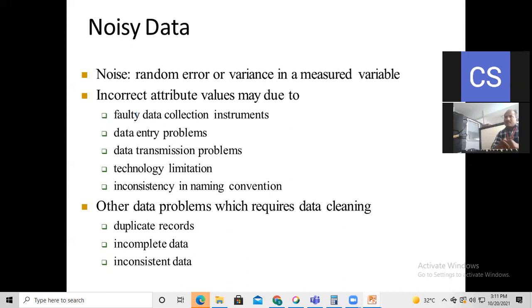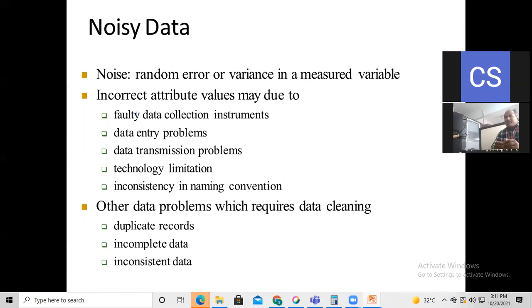So the incorrect attribute values are made due to a faulty data collection instrument, data entry problems, data transmission problems, technology limitations, and inconsistency in naming convention.